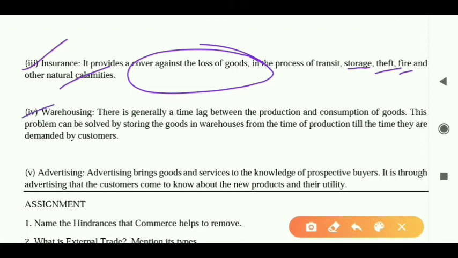Next comes warehousing. If there is a time lag between the production and consumption of goods, in case of seasonal goods, then how will that problem be solved? That problem will be solved through the warehousing function. Okay? And the last one is advertising. Advertising brings goods and services to the knowledge of the prospective buyers. If any new product is launched in the market, we will know about its features, utilities, price and everything. How? Through advertisement. Clear?